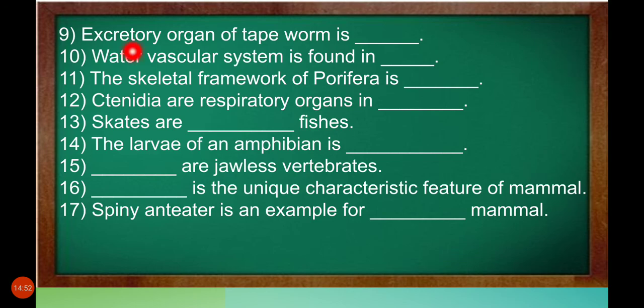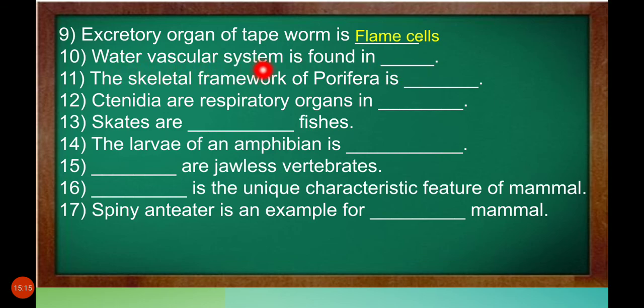Next. Excretory organ of tapeworm is dash. Excretory means removing waste material from the body. That organ of tapeworm is known as flame cells. Water vascular system is found in dash.